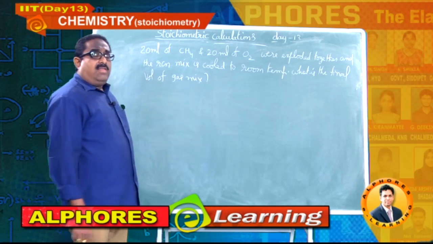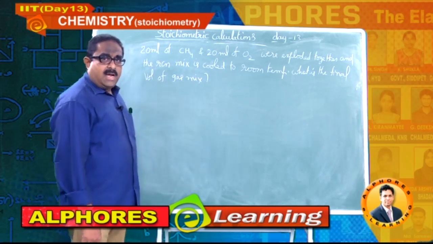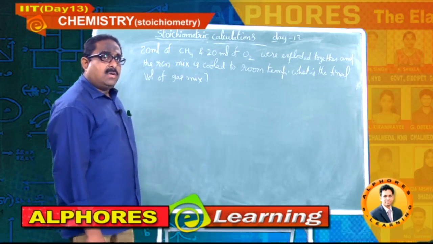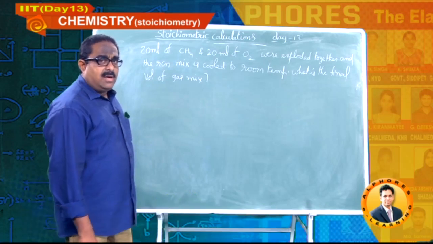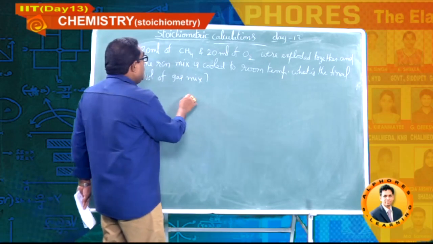For this we have to write the combustion reaction of methane. I have already taught you in the previous sessions how to write a balanced chemical reaction for combustion of any hydrocarbon. Once again I will repeat.